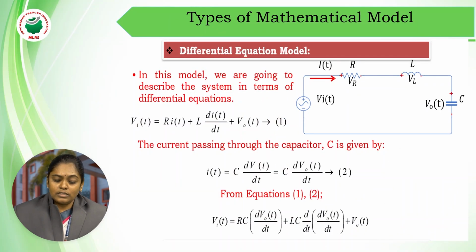Here the first thing is, how will you represent this in case of a differential equation model?